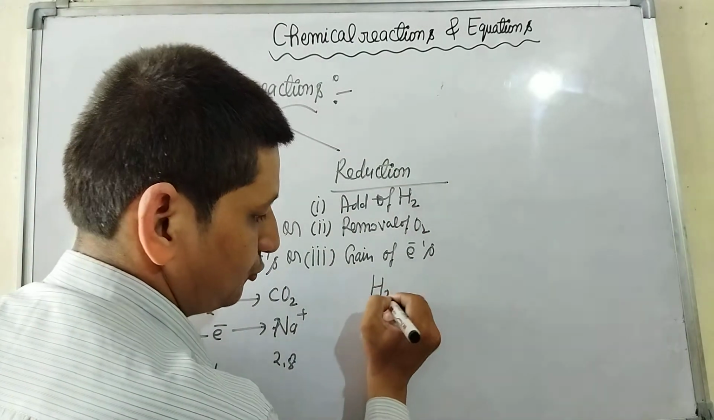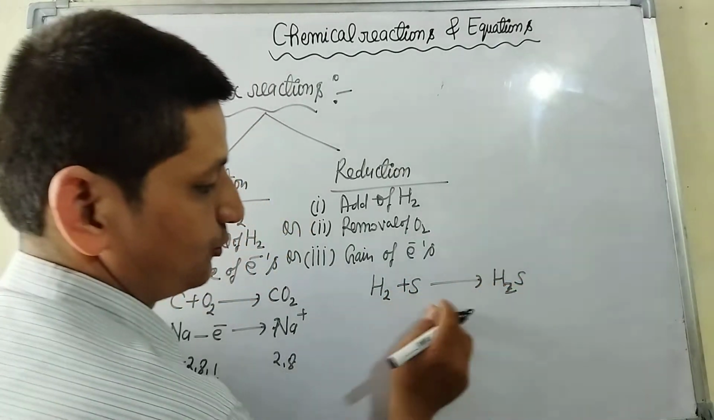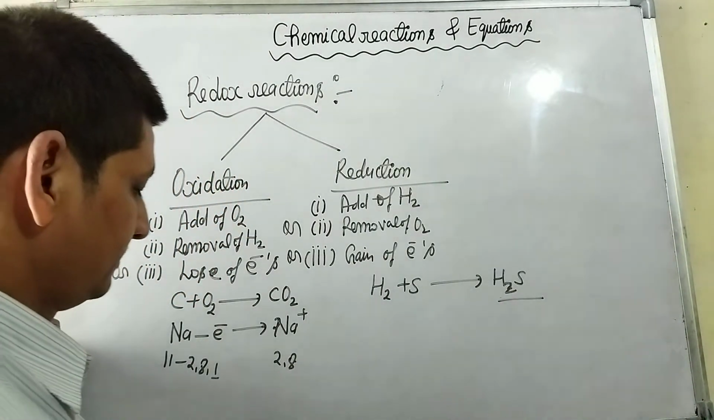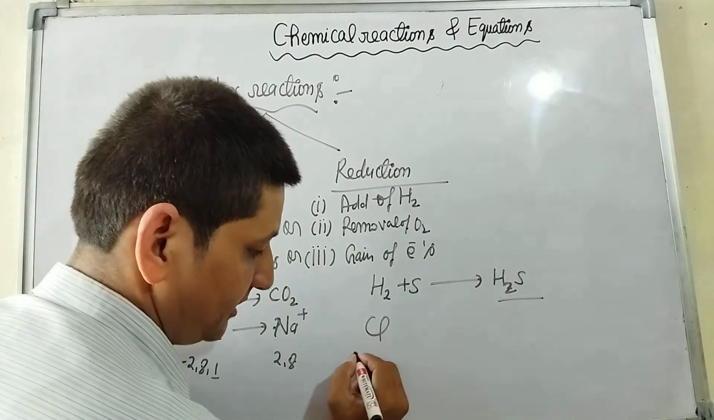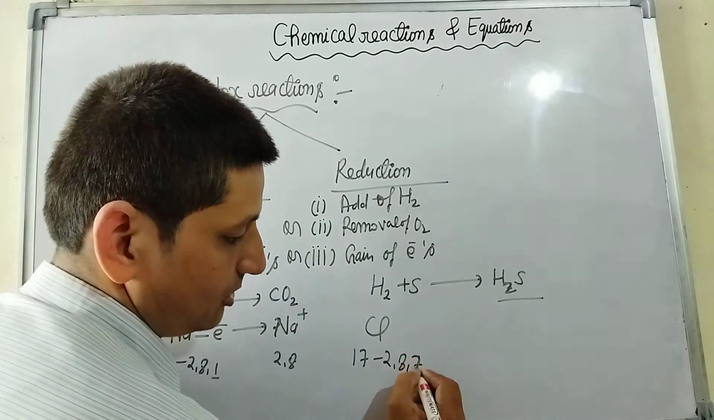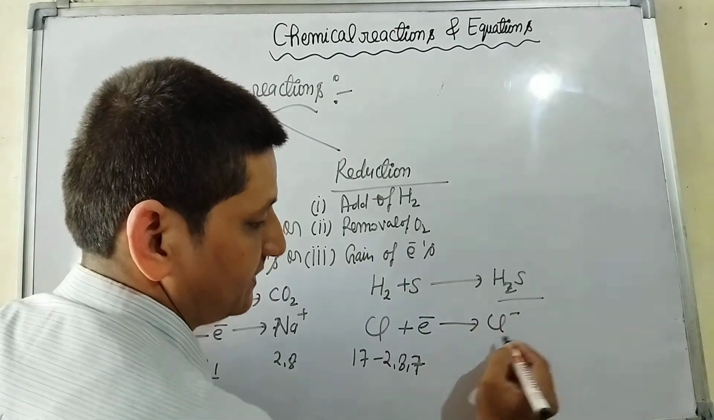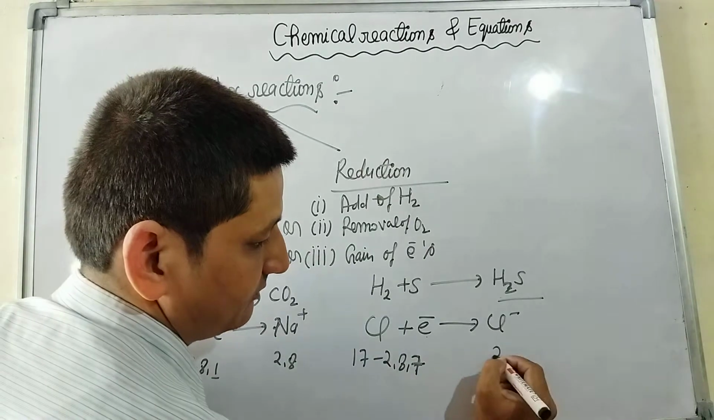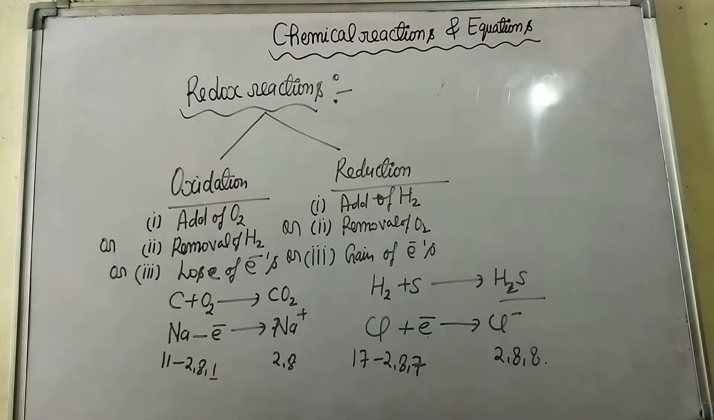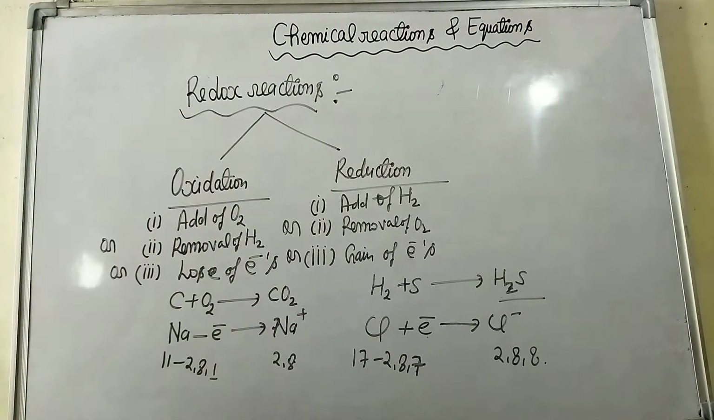Example: H2 plus S gives H2S, addition of hydrogen to sulfur gives hydrogen sulfide. Next example, chlorine, atomic number 17, electronic configuration 2, 8, 7. To complete the octet, chlorine atom gains 1 electron and forms chloride ion, Cl minus. 7 plus 1, 8: 2, 8, 8. Those reactions in which oxidation and reduction both take place are called redox reactions.